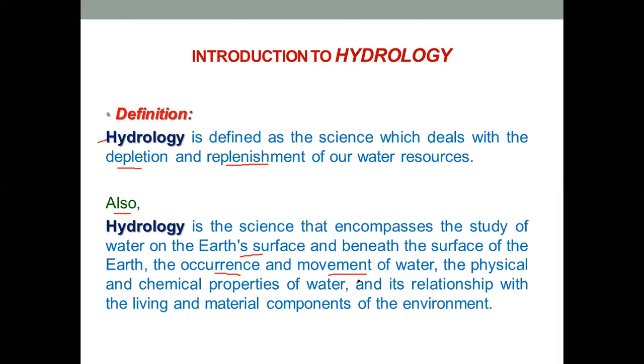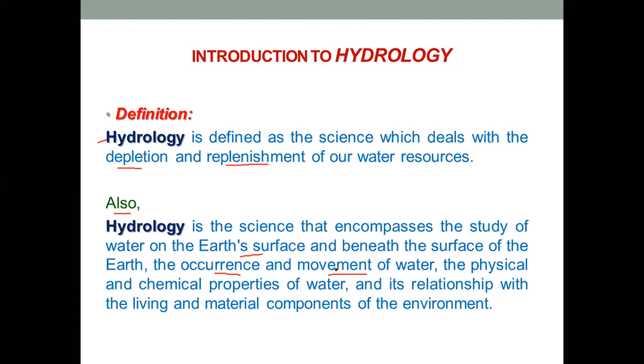Then the second part is the study of occurrence and movement of water. So we'll study how water occurs. Instead of occurrence, we will see where we get water from. The basic source of water on this earth is the rainfall, or in water resource engineering terms, it is known as precipitation. So that is the main source from where water occurs. But there are a number of different sources which we are going to study in the fifth unit.